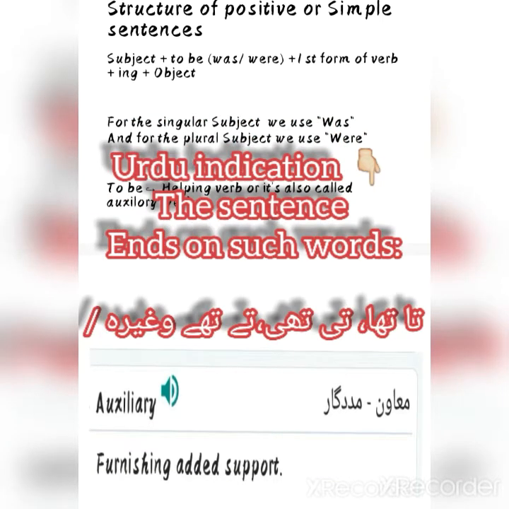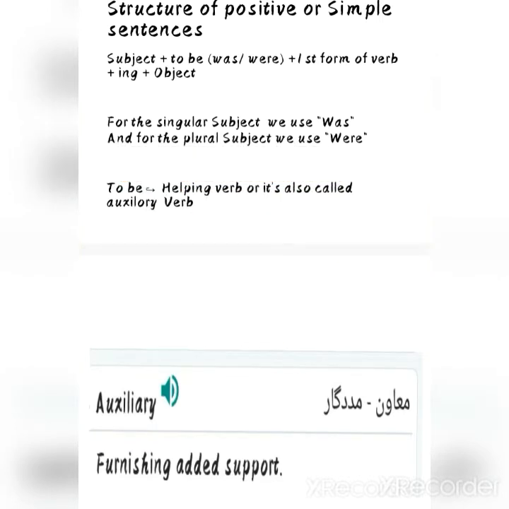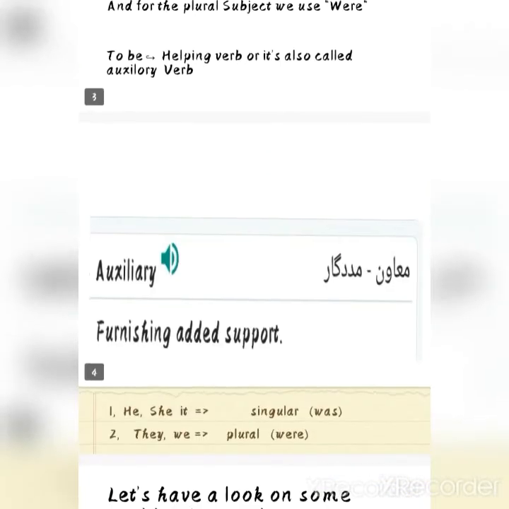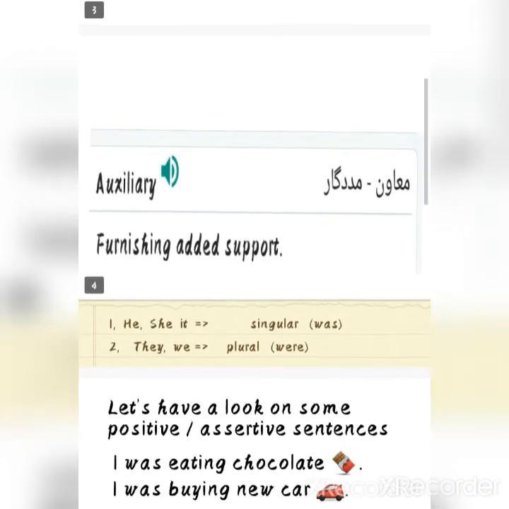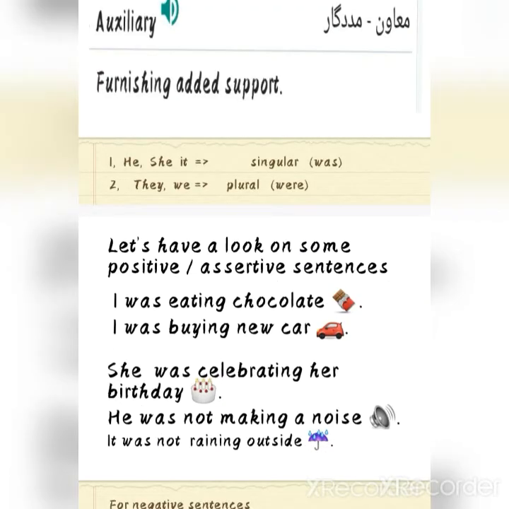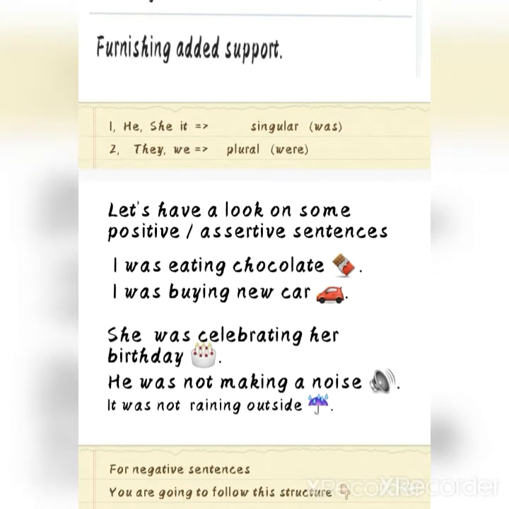To be is a helping verb, or it is also called auxiliary verb. What is auxiliary? Auxiliary means furnishing added support. As it is very clear from the word itself, a helping verb is the word that is helping the verb to give more meaning. As I told you, with he, she, and it, singular, we are going to use was, and with they and we, and you as well, you are going to put were, because with you we are supposed to use were.